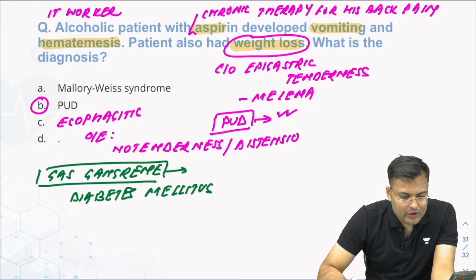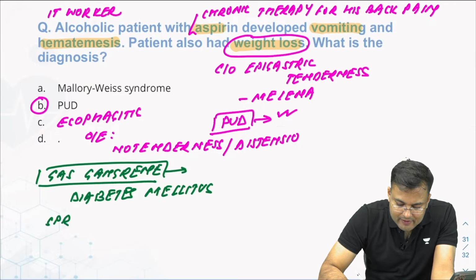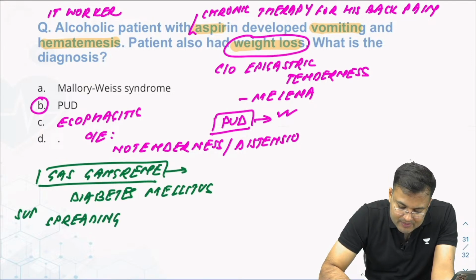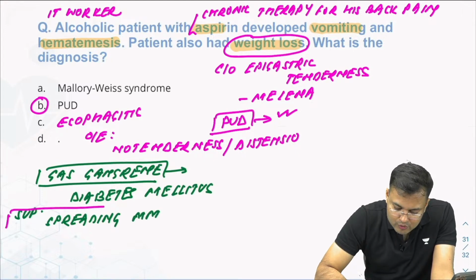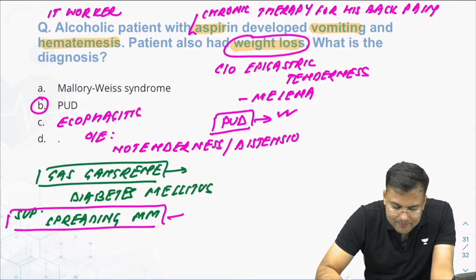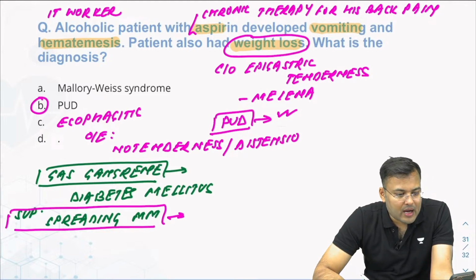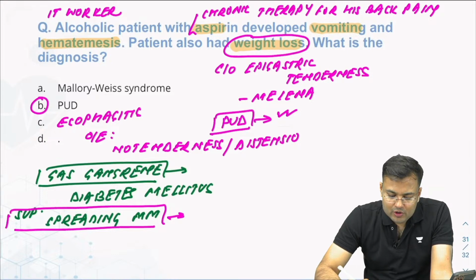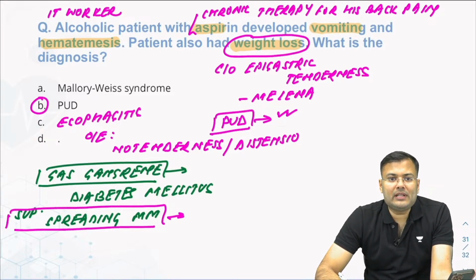Thank you, Sridhar. One question related to the spreading variant of malignant melanoma. Superficial spreading malignant melanoma. Very good. What was this question? Superficial spreading malignant melanoma. There was one question.